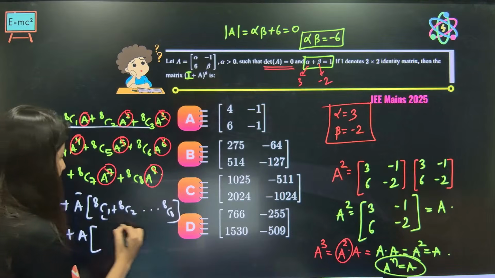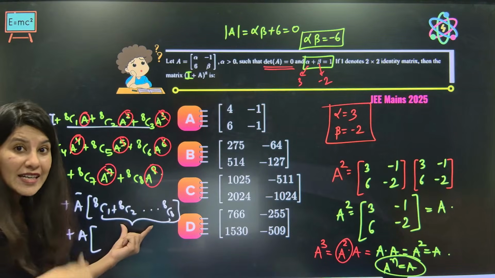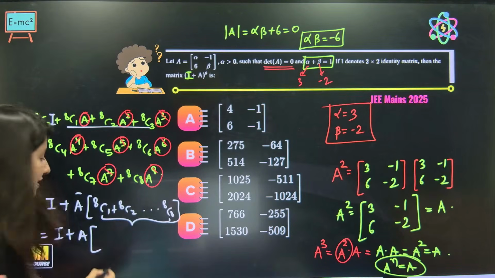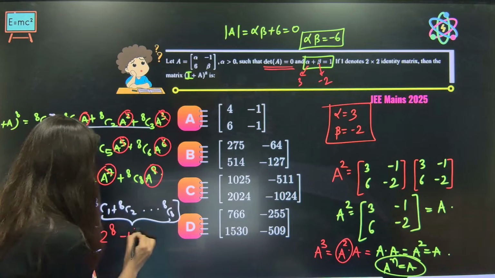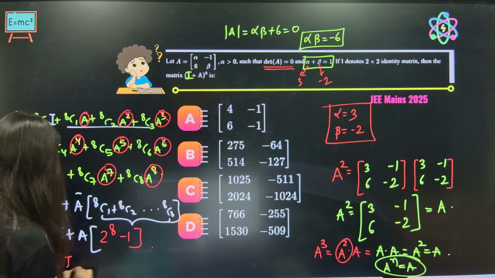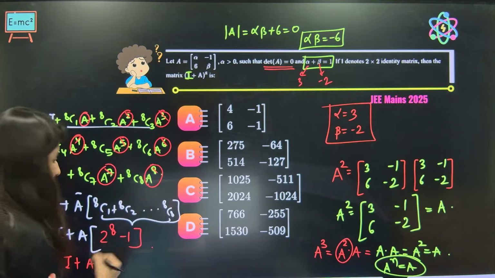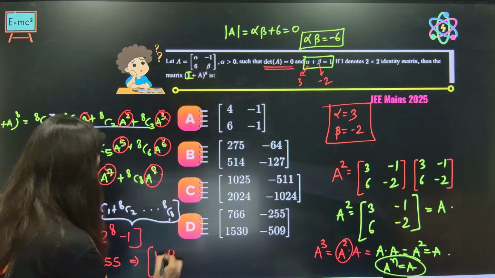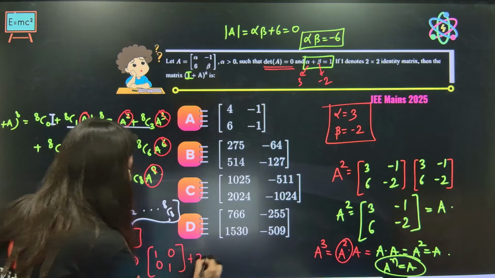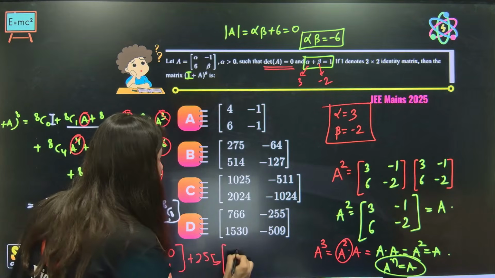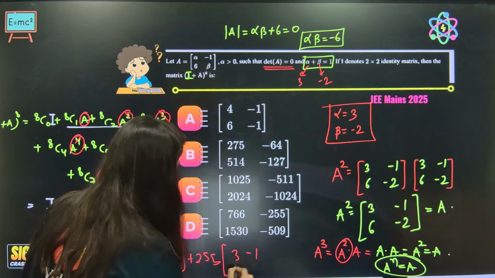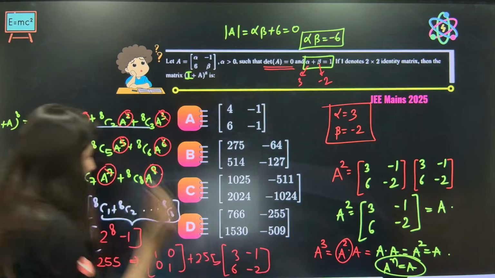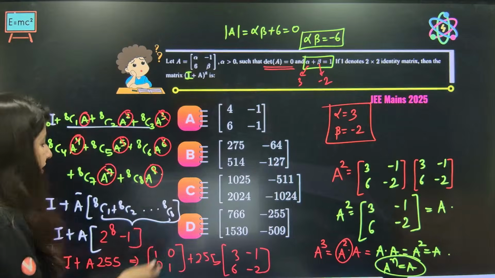Now what about this? So ma'am, this is 2 power 8 minus 1 because 8C0 is missing now. So 2 power 8 minus 1. Okay. So now I plus A times this is 255. Yes. So now this is what? 1001 plus 255A. What is A? 3, minus 1, 6 and minus 2. Okay. If you're going to solve it, the answer would be what?